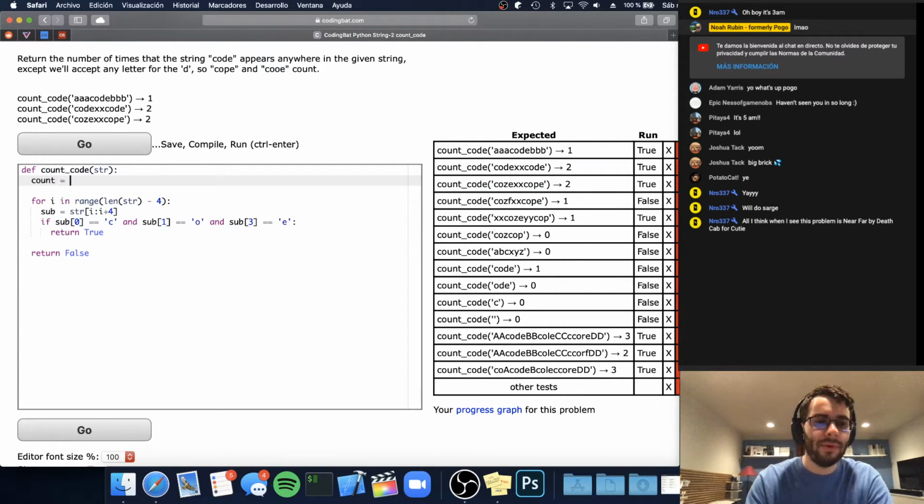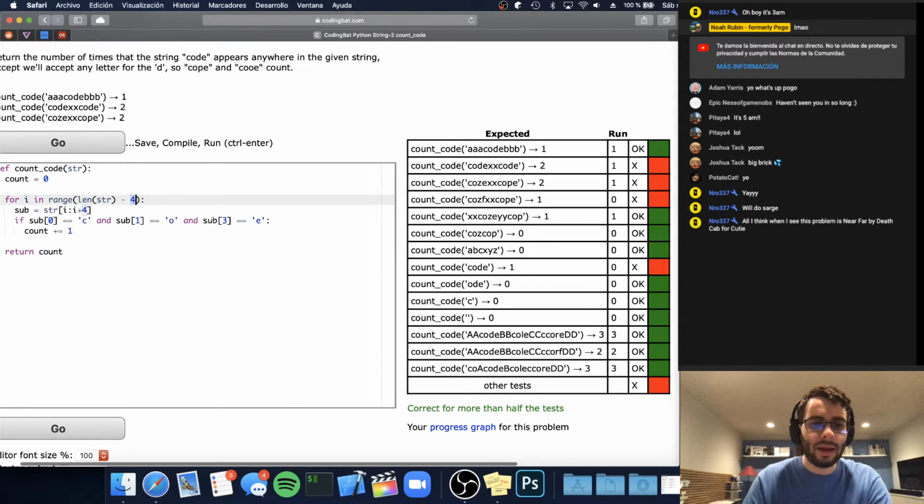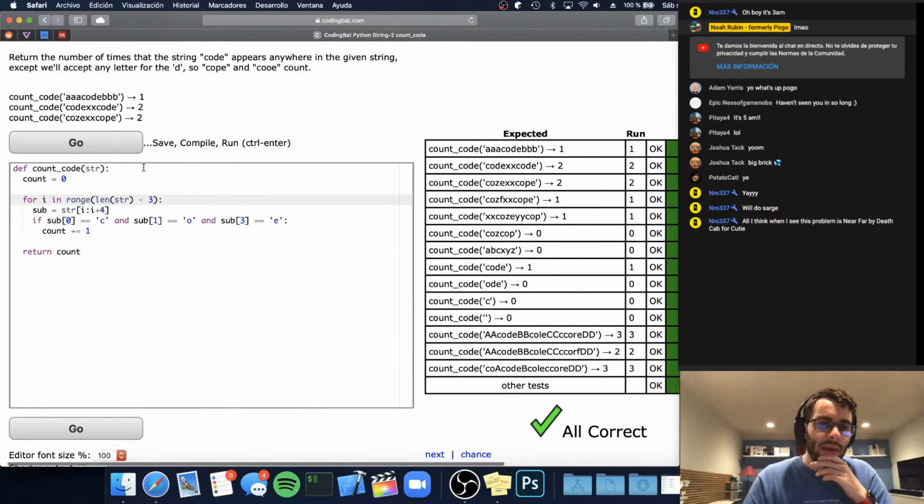Okay, fine. Count is equal to 0, no semicolon. Every time we find one, we increment the count, and then we just return the count at the end. And it looks like, I think this is supposed to be minus 3. Yep, that's it. So this was slightly off the end.